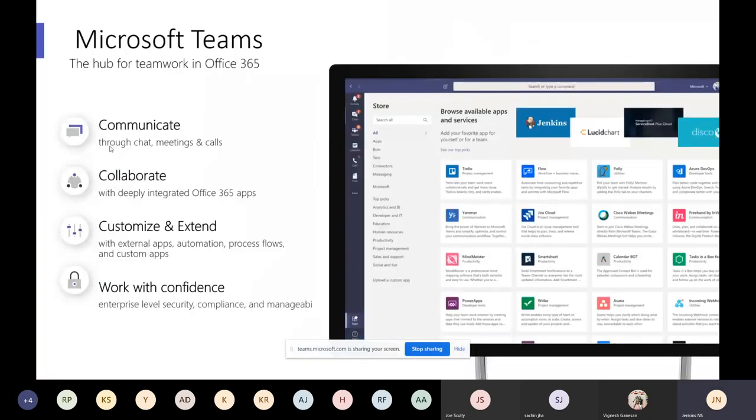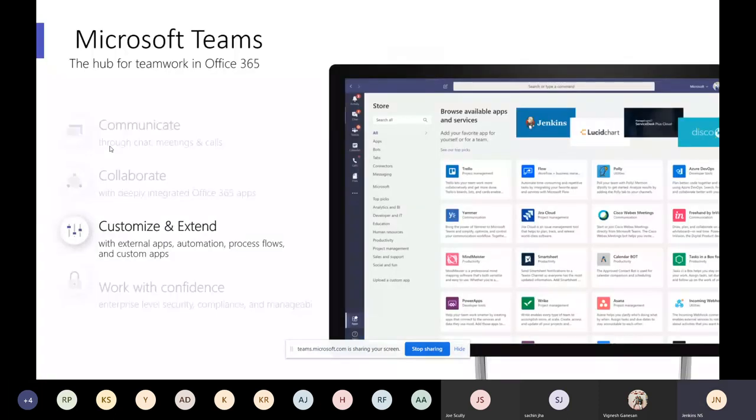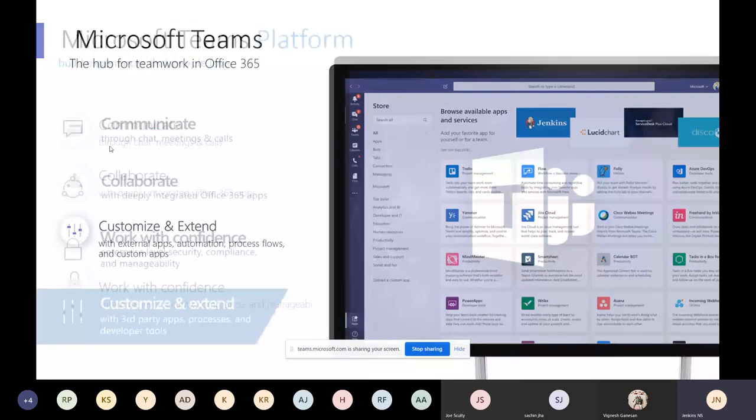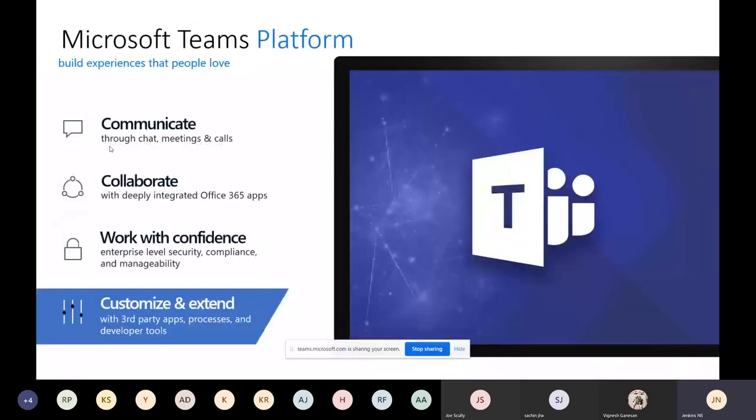Let's talk about the communication part and the collaboration. When you go for communication, that is Skype for Business, it's upgraded to Microsoft Teams. That's why you see communication through chat, meetings, calls, everything. And the collaboration part is totally integrated with Office products like SharePoint, Power Apps, PowerPoint, Excel, Word, everything. These are the collaboration tools integrated with Microsoft Teams by default. That's an extra feature compared to Skype for Business.